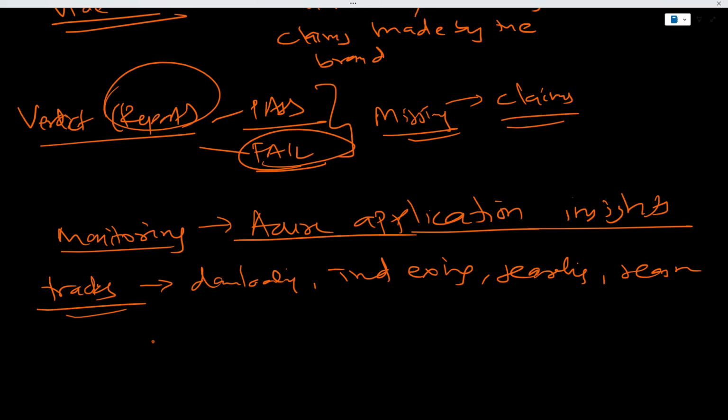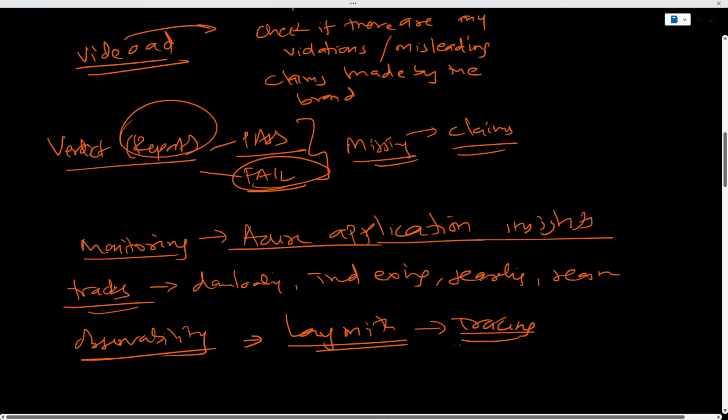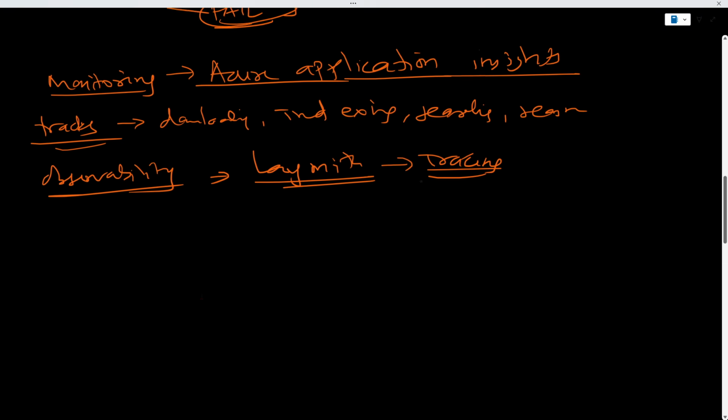On the observability part, we'll be using LangSmith, which is typically used for tracing the project. So you can see this is quite an interesting project that we are going to build.